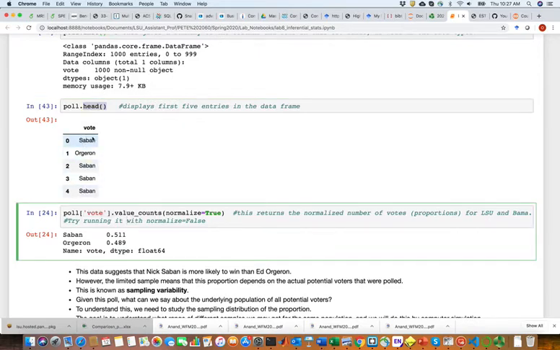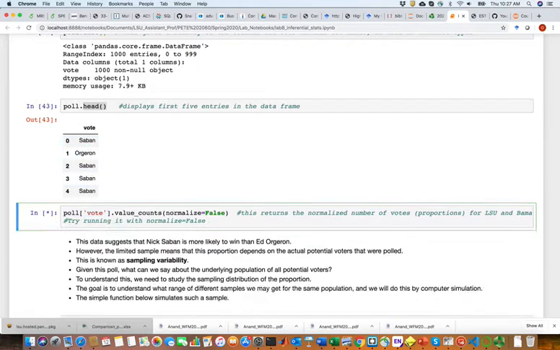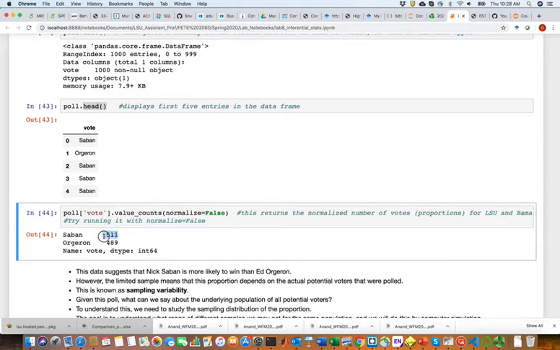And you can count how many people are saying they will vote for Saban and how many are saying they will vote for Ed Orgeron using this function. So by default, if you go in with false, it's going to go into that column, which is this, and count how many votes will go to Saban and how many will go to Orgeron. And it shows that here after running as 511. So there are 511 occurrences of Saban in this column, and there are 489 occurrences of Orgeron.